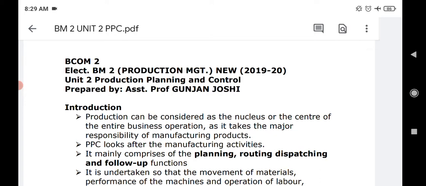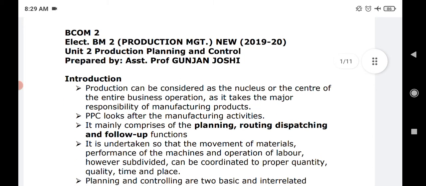It is production management that we are dealing with, and this is unit number 2. As you can see, it is production planning and control. But we have taken up this unit as the 4th unit of the syllabus, so as to make clarity about the other topics, right?